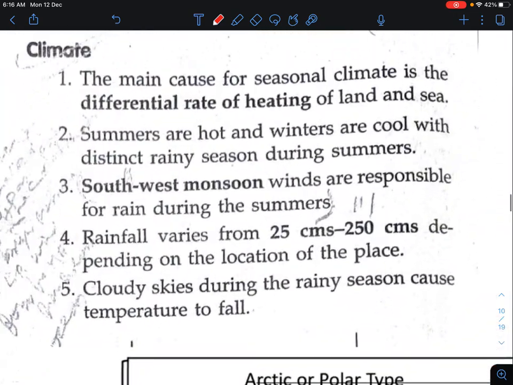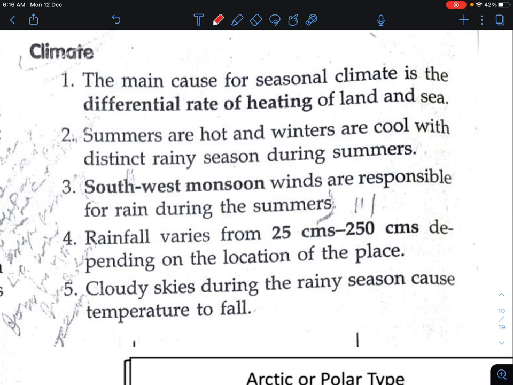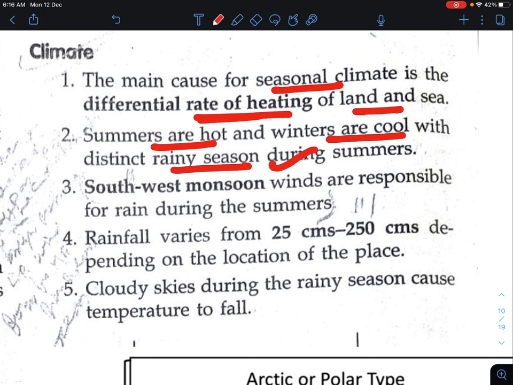Now we will study the climate. The main cause of seasonal climate is the differential rate of heating of the land and the sea. So the main cause of the climate is the differential rate of heating of the land and the sea. The summers are hot and the winters are cool, with a distinct rainy season during the summer.